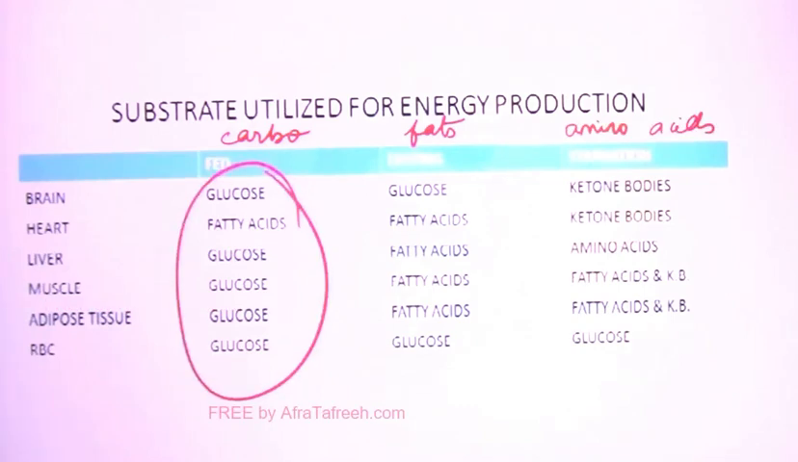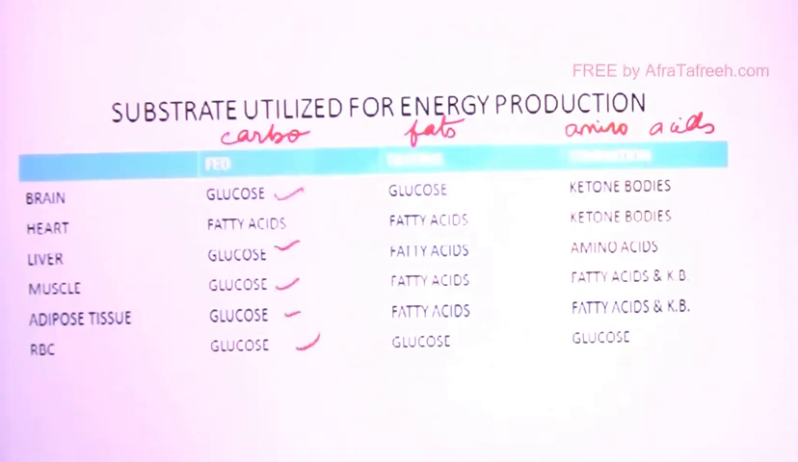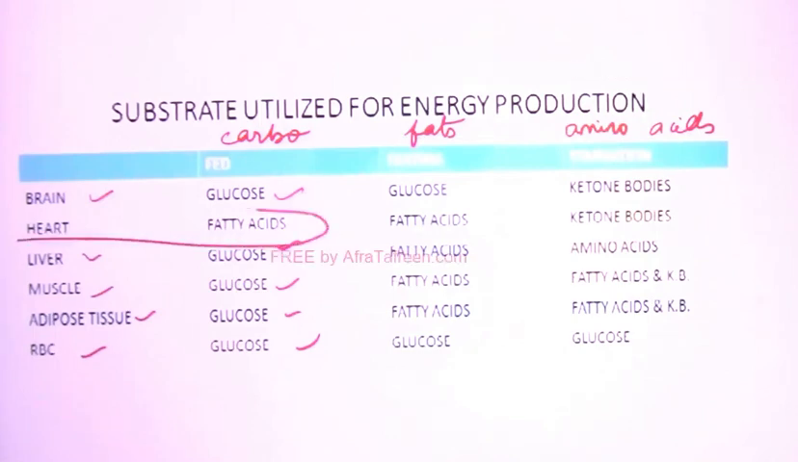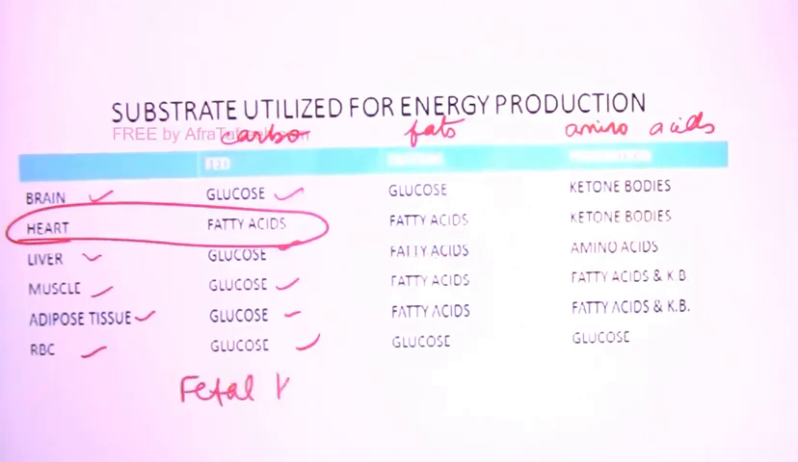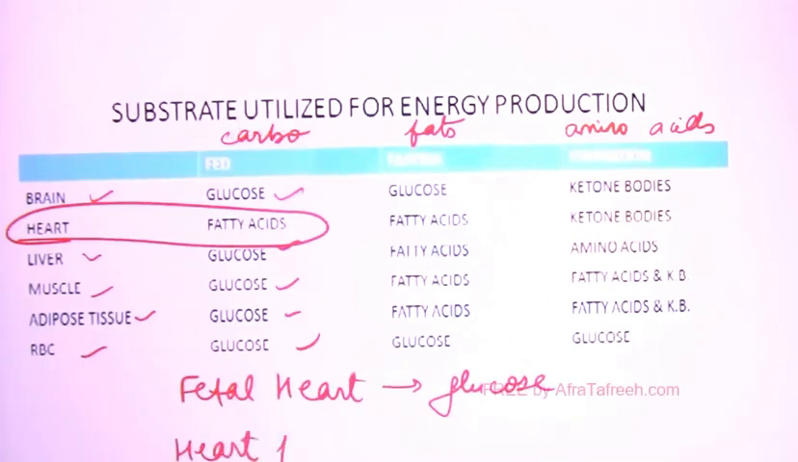In fed state the main fuel is glucose, that is carbohydrate. So glucose is used by brain, liver, muscle, adipose tissue, RBC. So most of the body organs are using glucose, but heart uses fatty acid even in fed state. This you have to learn. Heart uses fatty acid even in fed state, but fetal heart will be using glucose, and if heart failure occurs, then also the fuel is shifted to glucose, right?